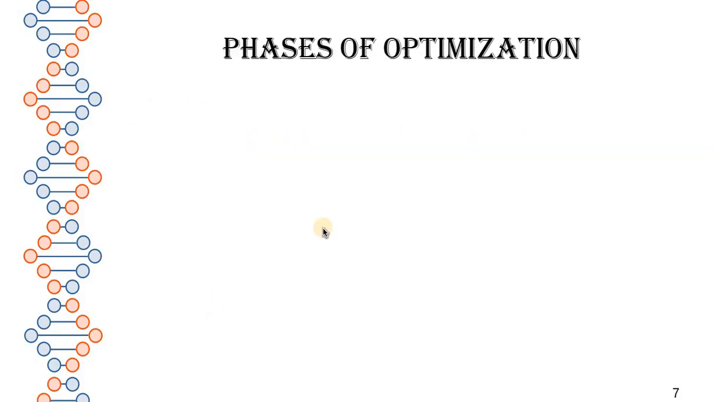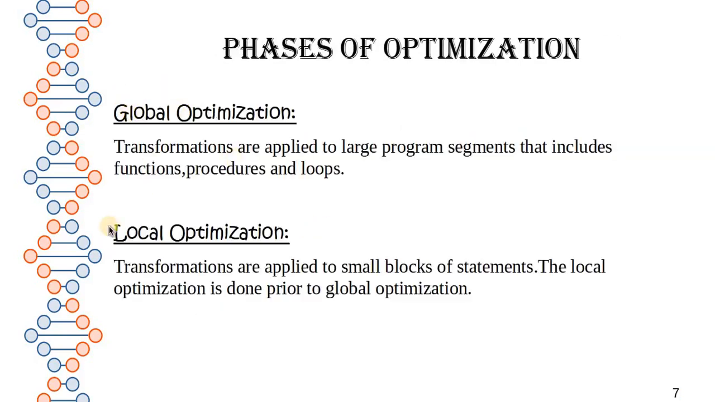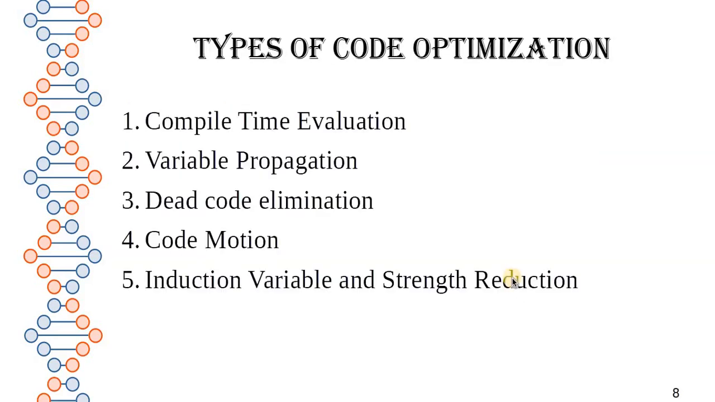Now, the different phases of optimization are global optimization and local optimization. In global optimization, the transformations are applied to large programs that include functions, procedures, and loops. While in the case of local optimization, the transformations are applied only to small blocks of statements. Now we are coming to the main part, that is the types of code optimization. We will look at each of them with an example.